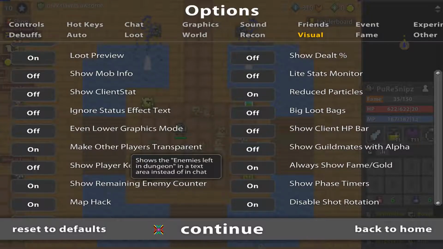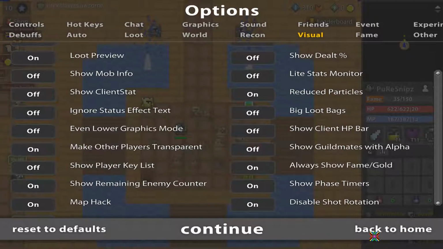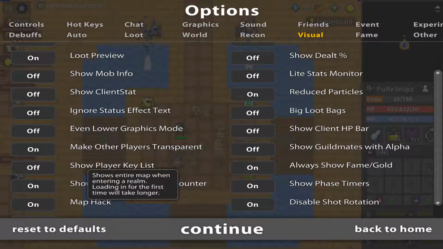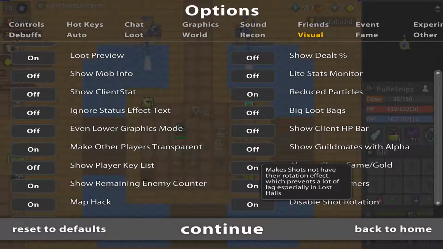I have it on. Never knew what it did. Don't even know what it is. Show phase timers. Pretty useful. It's phase like shaders. It'll tell you when to enter and when not. Map hack is good for a realm. Disable shot rotation. This is leg removing, especially in Lost Halls.